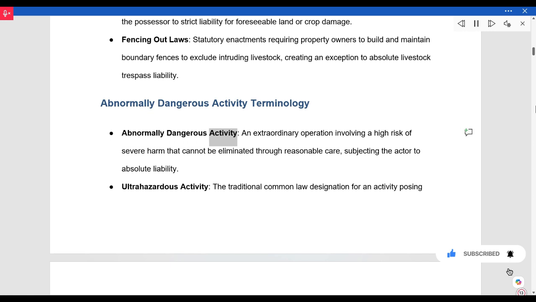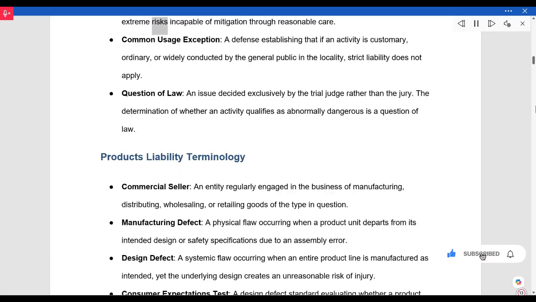Abnormally dangerous activity. An extraordinary operation involving a high risk of severe harm that cannot be eliminated through reasonable care, subjecting the actor to absolute liability. Ultra-hazardous activity. The traditional common law designation for an activity posing extreme risks incapable of mitigation through reasonable care. Common usage exception. A defense establishing that if an activity is customary, ordinary, or widely conducted by the general public in the locality, strict liability does not apply.